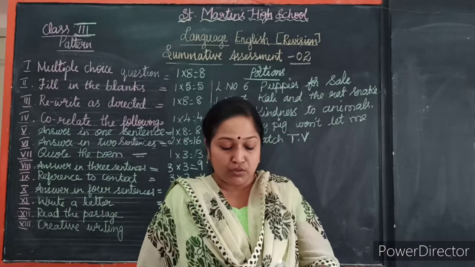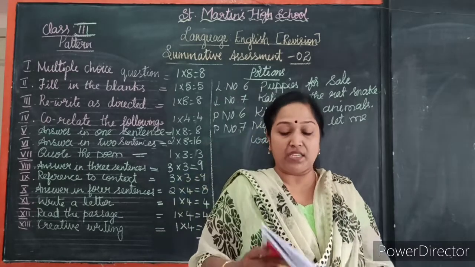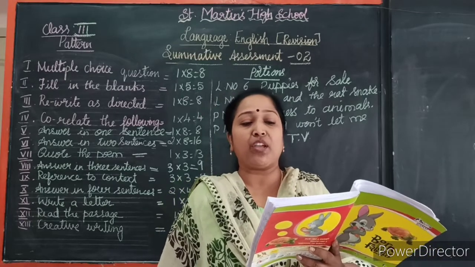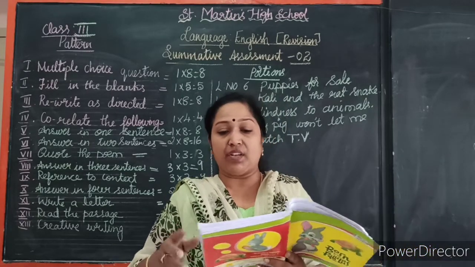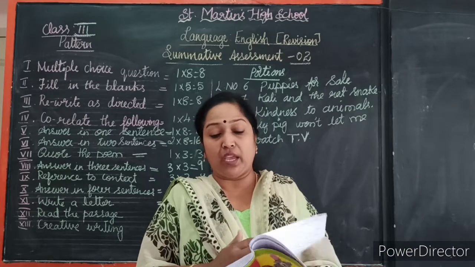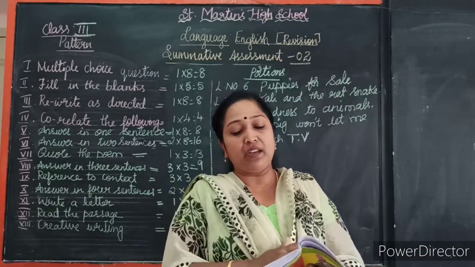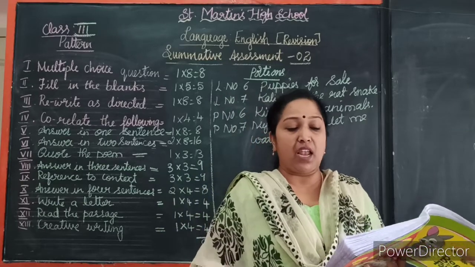Okay children, now go to the classwork, page number 96. Now go to the classwork, poem number 6, Kindness to Animals. First main, I have given the poem. Second main, new words I have given. Okay. Third main, meanings. Let means allow.